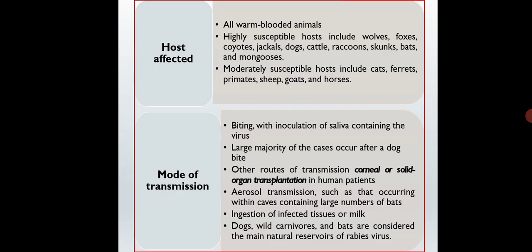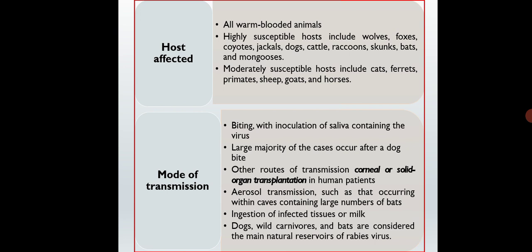So next is, what type of hosts can be affected by the rhabdovirus? Normally all warm-blooded animals are highly susceptible to infection, for example wolves, foxes, dogs, cattle, raccoons, and mongoose, and moderately susceptible hosts like cats, ferrets, primates, sheep, goats, and horses.